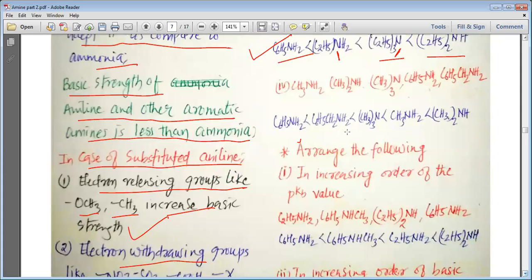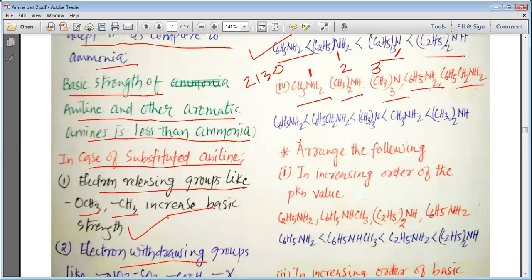Next question, CH3NH2, (CH3)2NH, (CH3)3N. Now this is the case of the methyl substituted group, and for them we know that the order is 2 > 1 > 3 > 0. So this is the most, then it comes to this, and then your 3 will be in the category. Then you have this aniline and you have the phenyl methanamine.